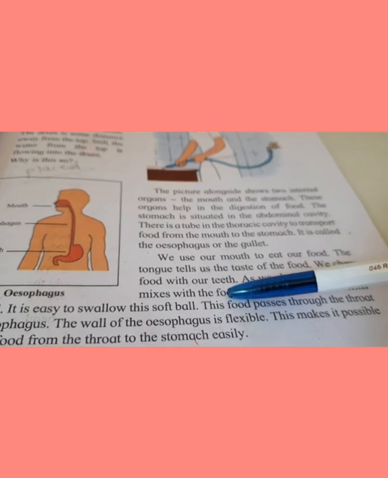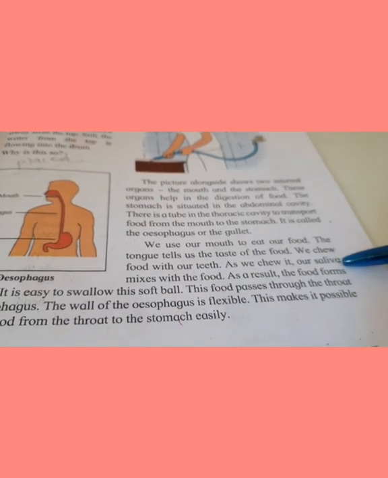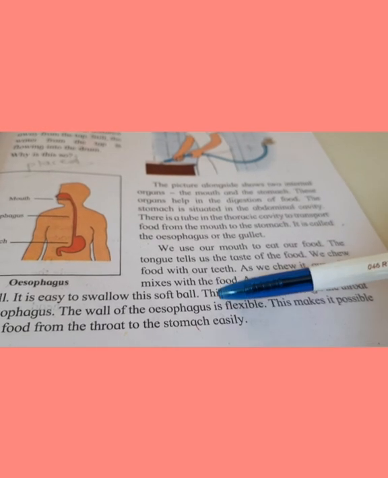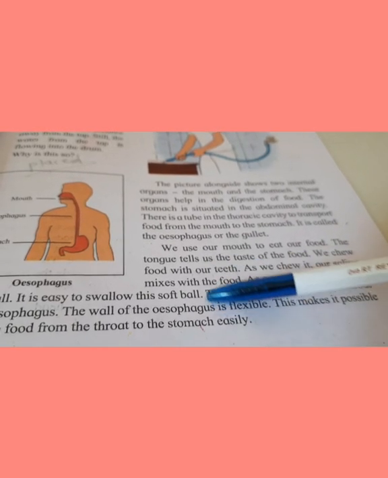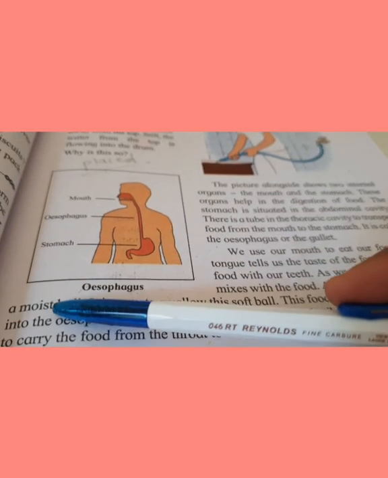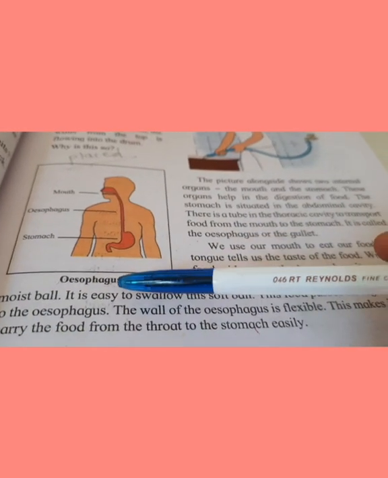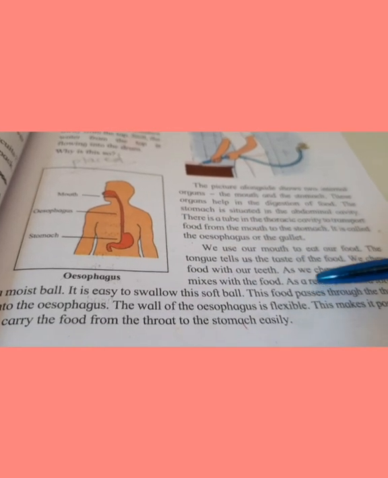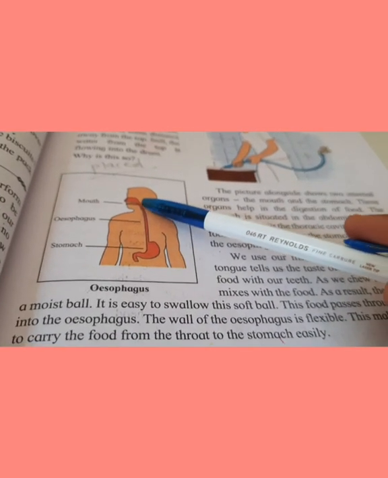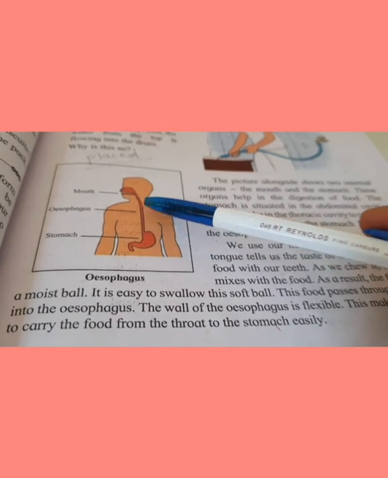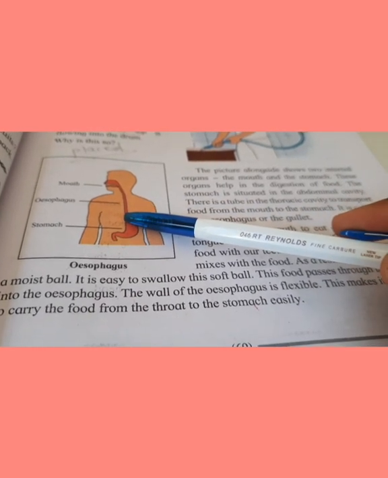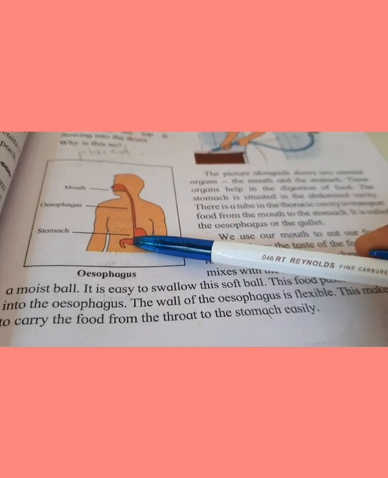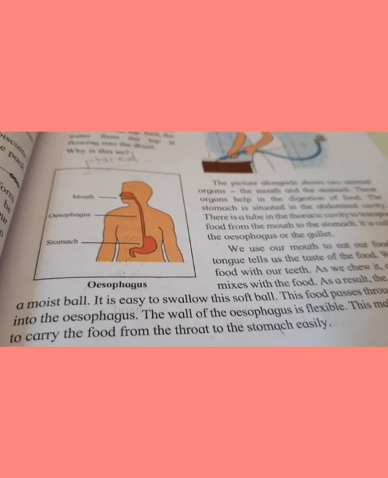Then we chew the food with the help of teeth. Then the saliva which is in our mouth gets mixed with the food, यानी वो food में mix हो जाता है. So उसकी वजह से food क्या हो जाता है? Moist हो जाता है. And it is easy to swallow the soft ball. And this food passes through the esophagus, and the esophagus wall is flexible. So food can easily carry from the throat to the stomach.